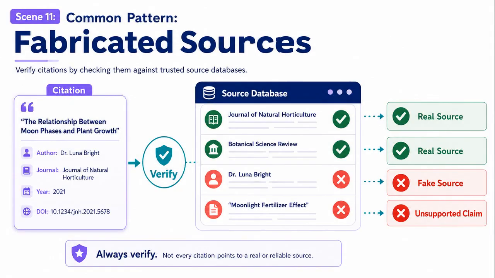Once cause 4, pressure to answer is clear, common pattern, fabricated sources becomes much easier to understand. One common hallucination pattern is fabricated sources. The model may mention a paper, book, court case, law, statistic, or website. The source may sound professional, but it may not exist. Or it may exist but not support the claim. This is especially risky for research, legal, medical, and financial topics. Always verify important sources directly.